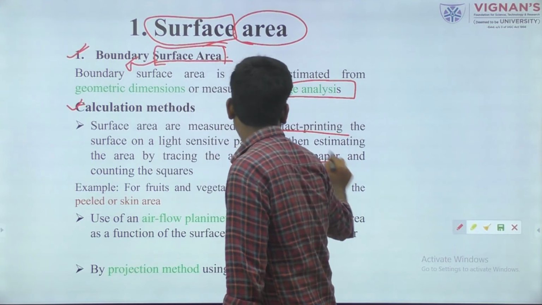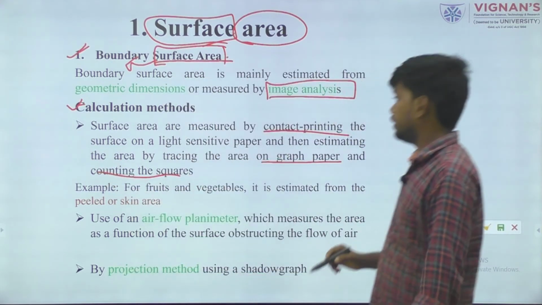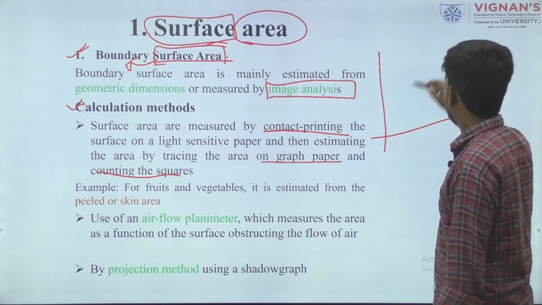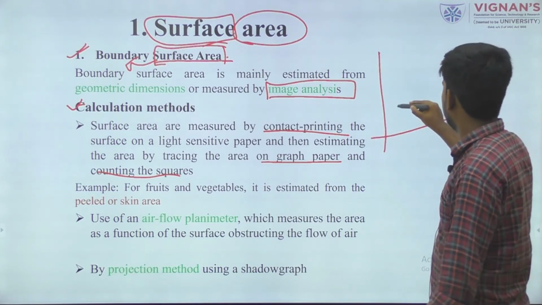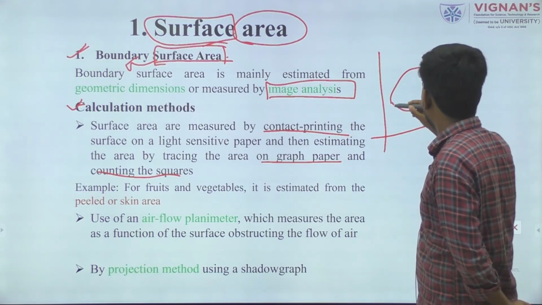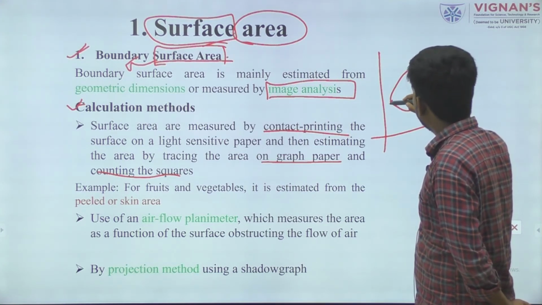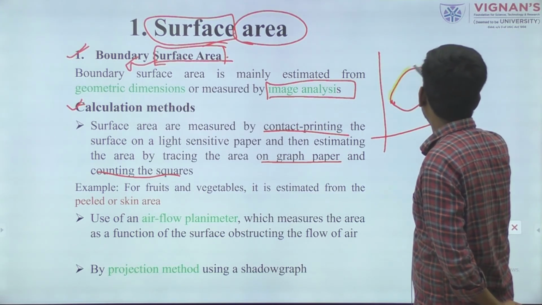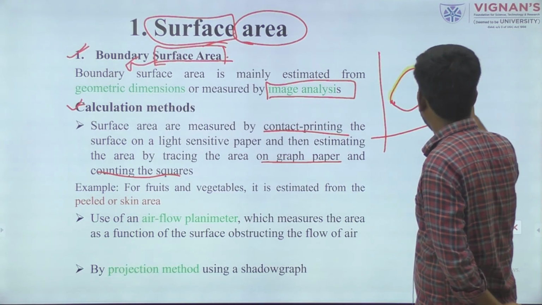On graph paper, counting the squares. If we take a graph paper, assume this is the graph paper, we take a leaf and put it there, and maybe we draw an inner boundary on that graph paper.